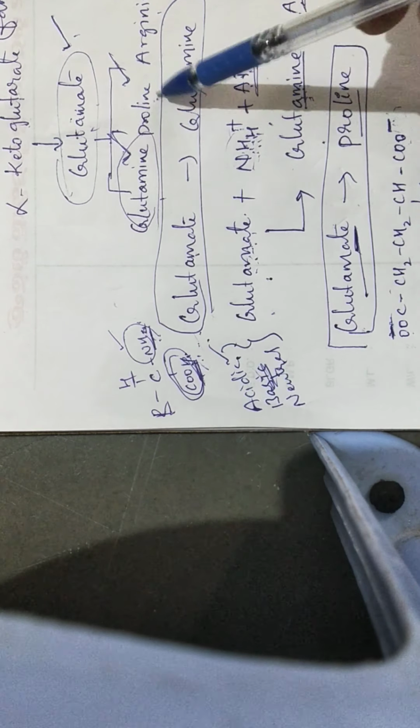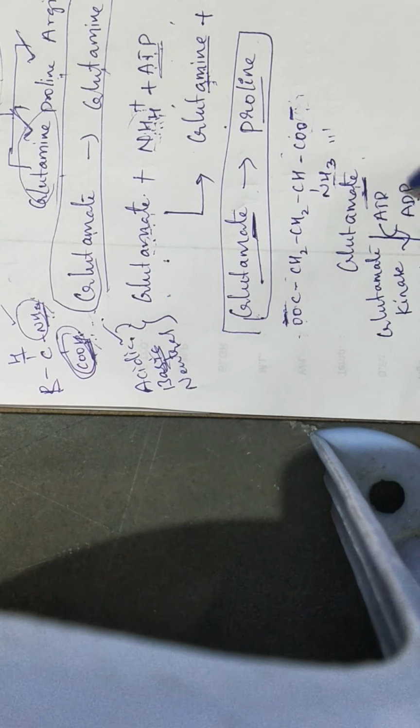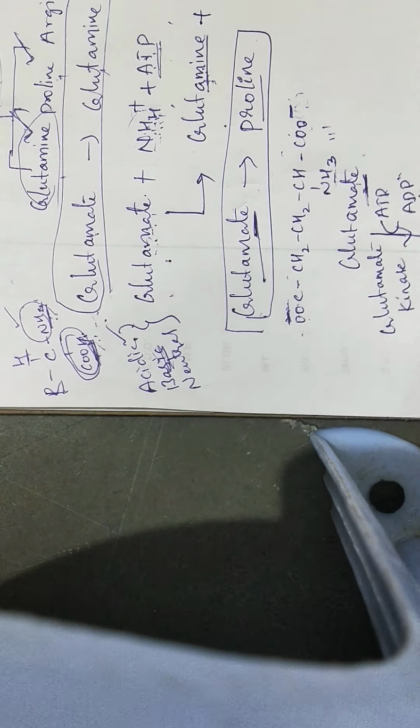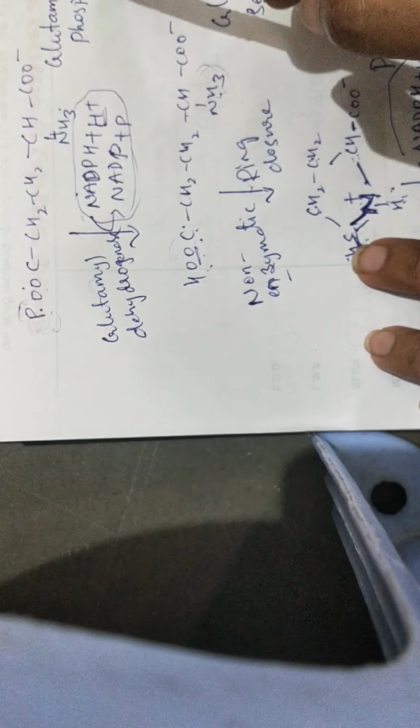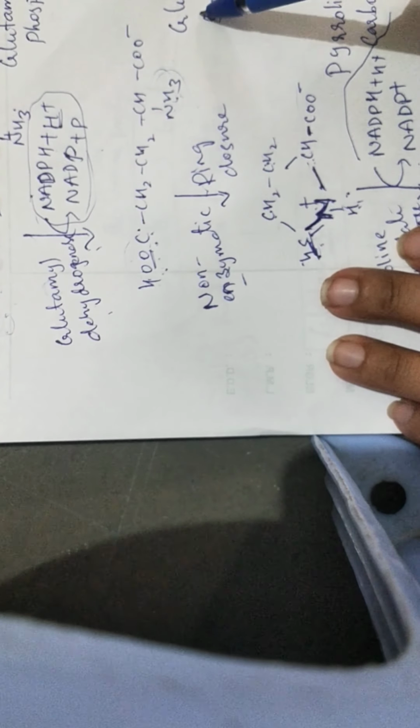Next, the glutamate to proline conversion. This is the structure of glutamate. It belongs to the acidic amino acids, that means it contains 2 COOH groups. This is glutamate in the presence of glutamate kinase. The conversion is ATP to ADP, that is, one phosphorus is added to COO, so it becomes COOP, that is glutamyl phosphate. Glutamyl phosphate in the presence of glutamyl dehydrogenase, reduction happens, P is replaced by H, that is the only thing. This is glutamate semialdehyde.